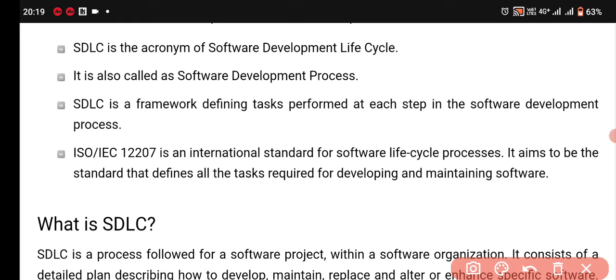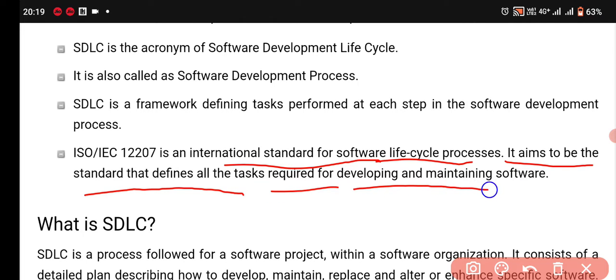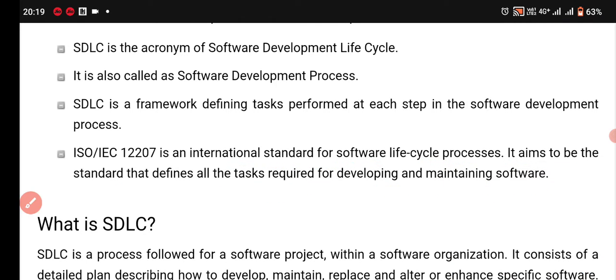ISO/IEC 12207 is an international standard for software life cycle processes. It aims to be the standard that defines all the tasks required for developing and maintaining software.